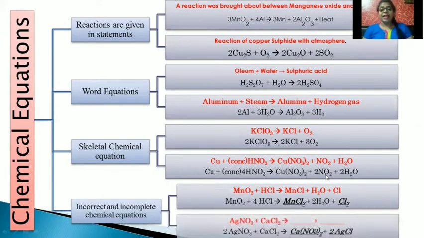Let's talk about the incomplete equation. So incomplete will be like fill in the blanks. The reactants will be given to you, and the products you have to write down. So you can see over here AgNO3 plus CaCl2 is given. So what will be the products? Ca reacts with nitrate, that is Ca(NO3)2, plus AgCl.